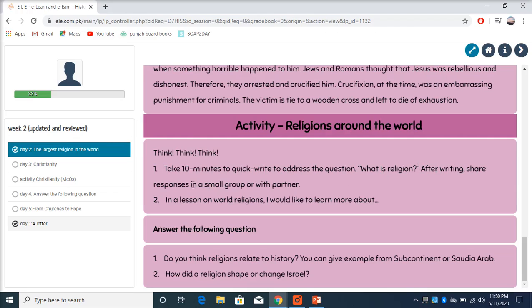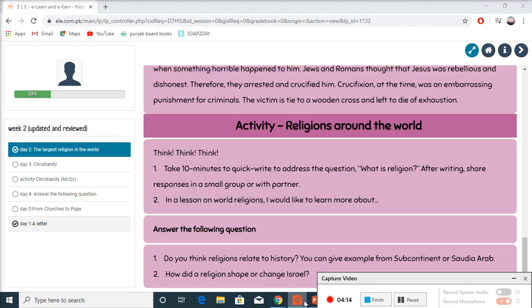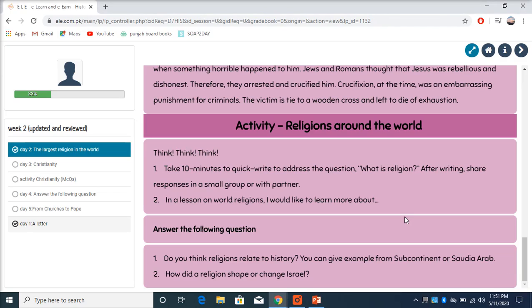After writing, share responses in a small group or with partner. Okay, now this needs a lot of thinking. You have to take 10 minutes and answer what is religion. What is religion to you? When you hear the word religion, what do you think of? You have to write that, or you can discuss it with anyone at home or school.